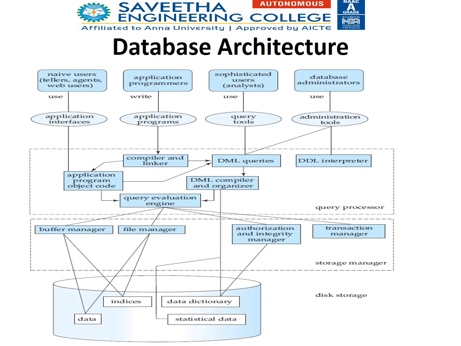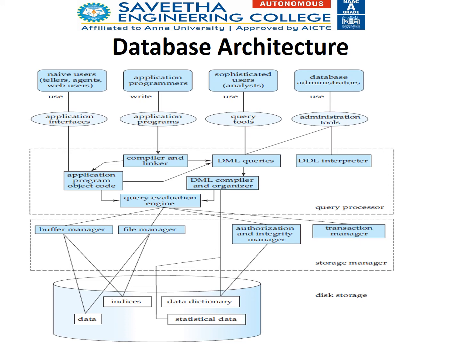And we will have the overall architecture of database. Here, at the first level, we have various types of users: naive users, application programmers, sophisticated users, and database administrators. Except application programmers, all are using the data. Application programmers only write the data. The database administrator uses the database through administrative tools. Sophisticated users may know how to query the data. They may use the querying tools.